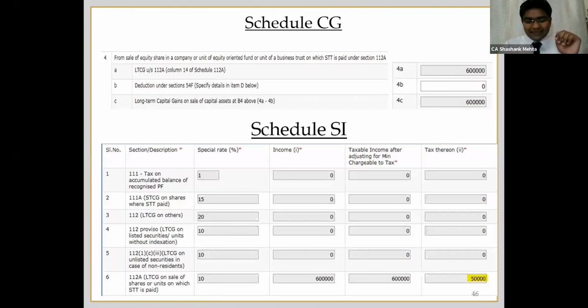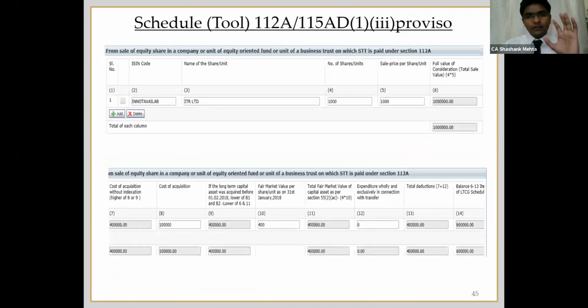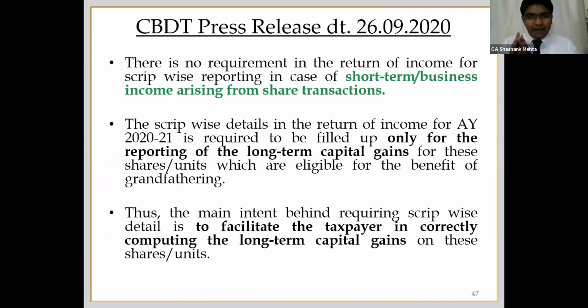So from 6 lakh rupees, if you can see, they have deducted 1 lakh rupees, which comes to 5 lakh, and on that 5 lakh, they have applied the rate of 10%, and the corresponding tax is 50,000 rupees. So this is auto populated. Okay, so this was with respect to schedule 112AA, and the same kind of details has to be provided in case of 115AD, for the non-resident.